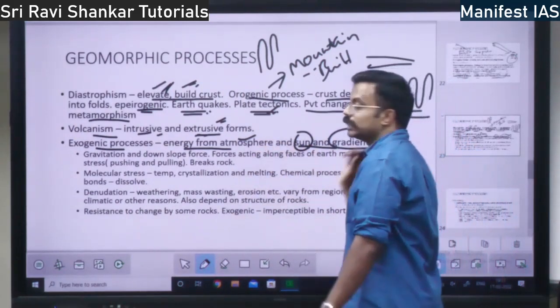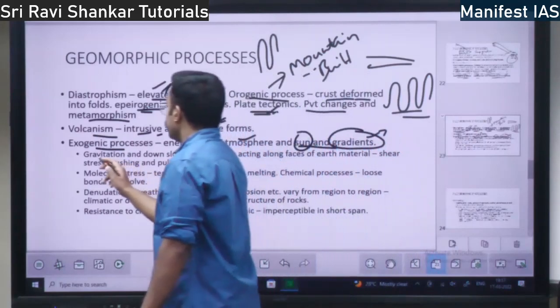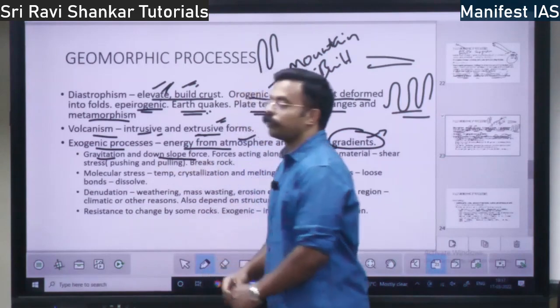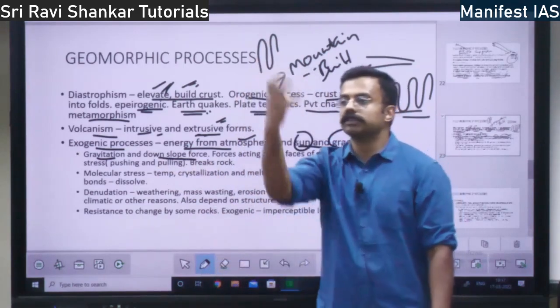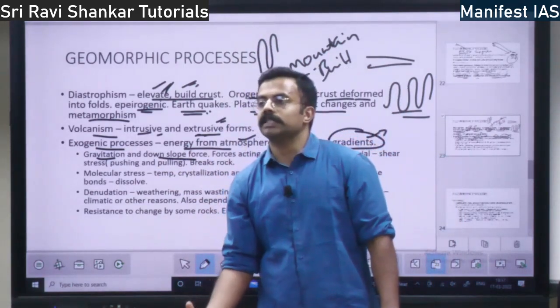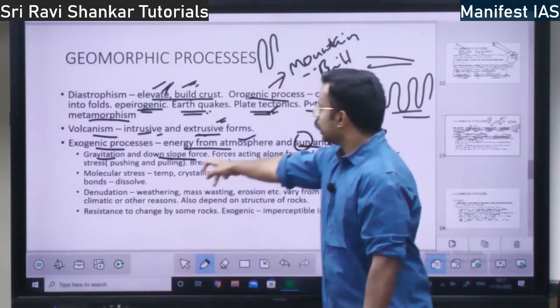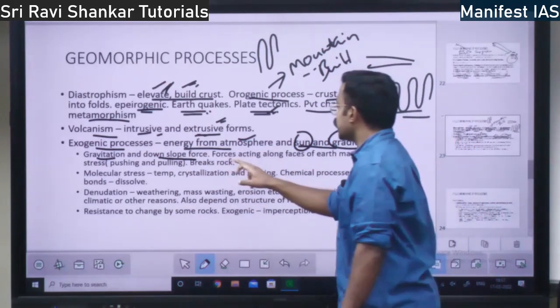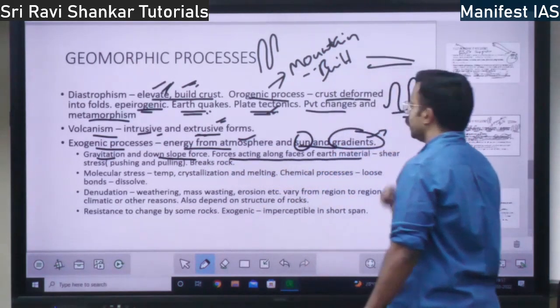So what are the energies? These are the energies. Gravitation is also an energy. Gravitation is a downslope force. Gravitation pulls all the elements downward, right? So that is also a force for exogenic. It is a downslope force. So, forces acting along the faces of the earth material.